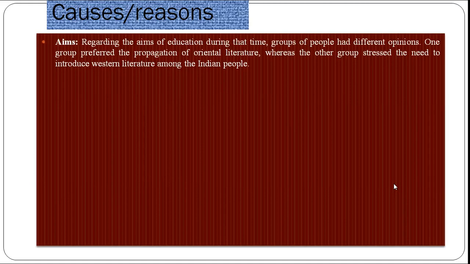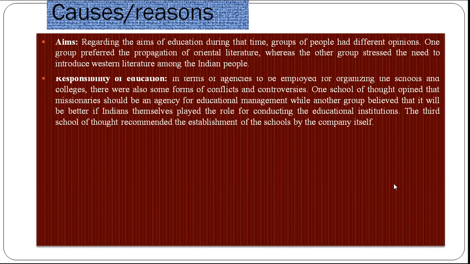Regarding the aim of education, during that time groups of people had different opinions. One group preferred the propagation of Oriental literature, whereas the other group stressed the need to introduce Western literature among the Indian people. Two groups were arising. The first gave importance to Oriental literature and the other stressed Western literature.